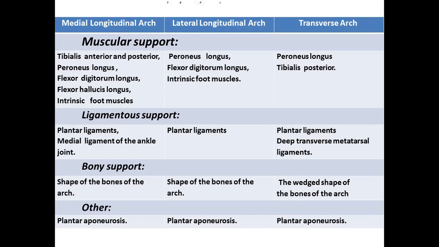For the longitudinal arches, one of the main reasons for making these arches, the main bony support, is the wedge-shaped bones of the arch. Bones are in wedge shape. If we observe the tarsals, they are wedge shaped. Then any other support: the plantar aponeurosis commonly supports all the arches.